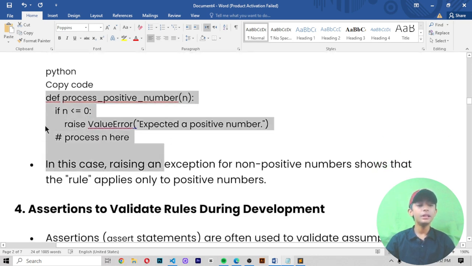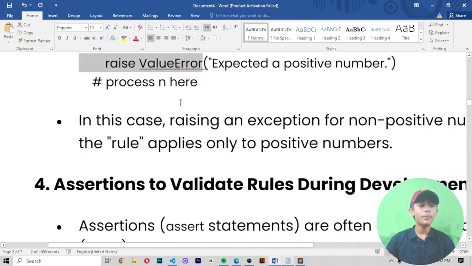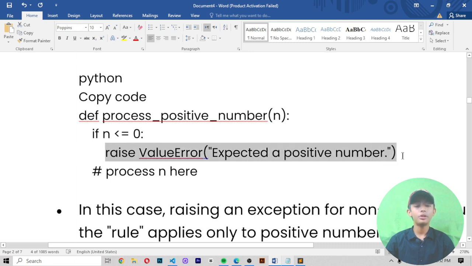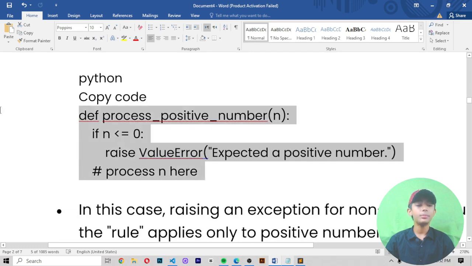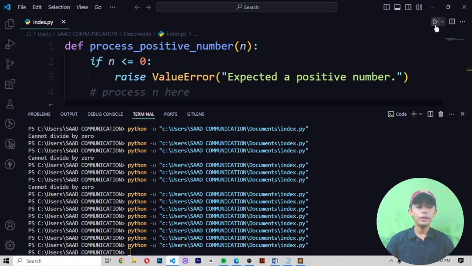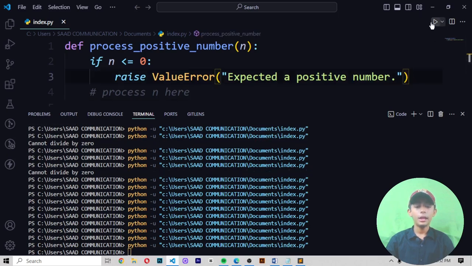Like this one example. In this example, we write first of all a def keyword, then process underscore positive underscore number. Then if n less than or equal to 0, then I write raise ValueError expected a positive number. Then I define a comment. In the comment I write process, and here you can see it, save it and run it like this. Here we write it, and now let's come to it here.